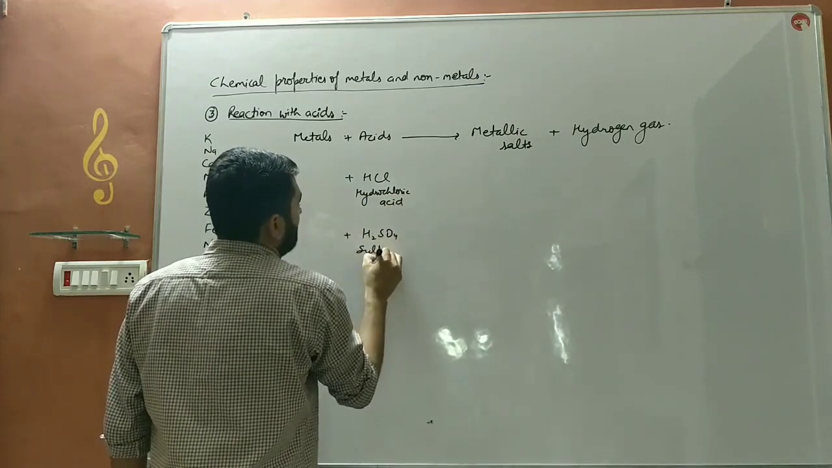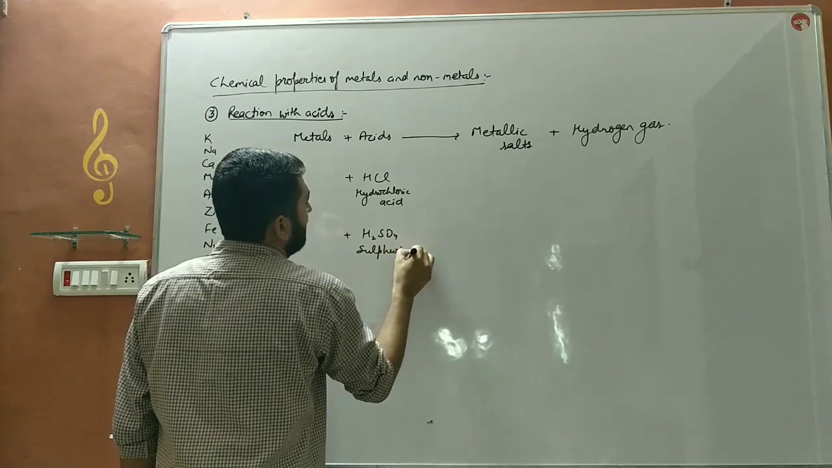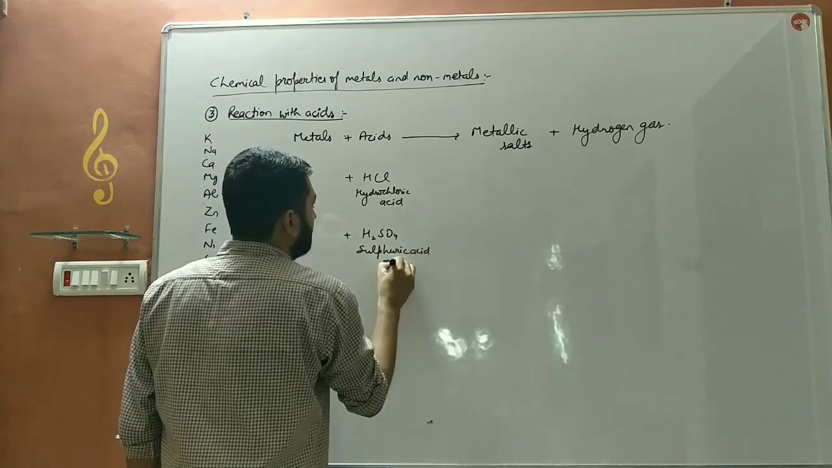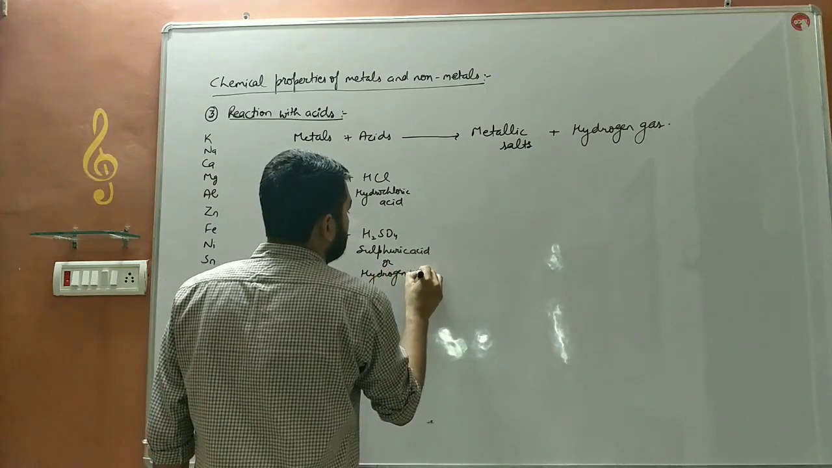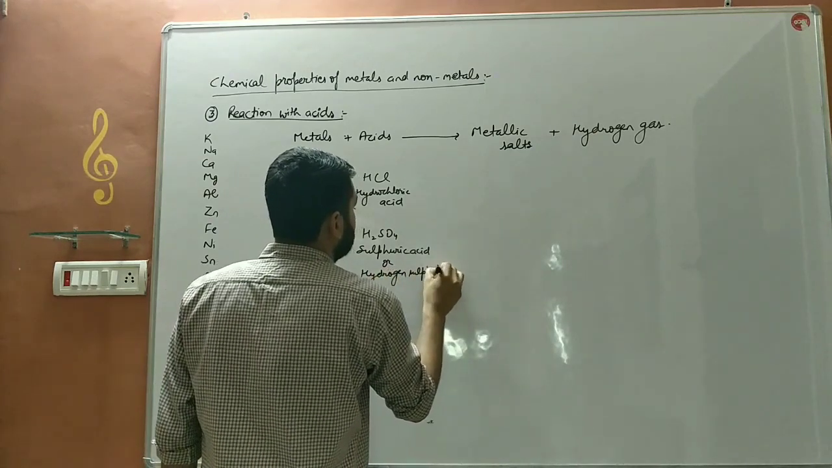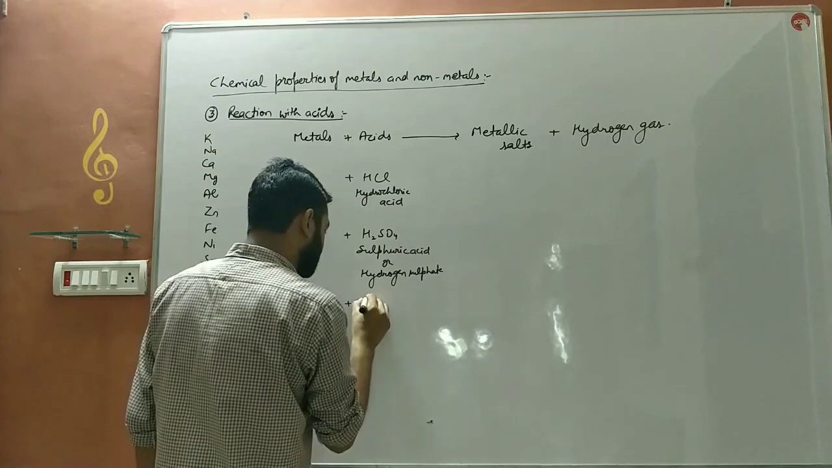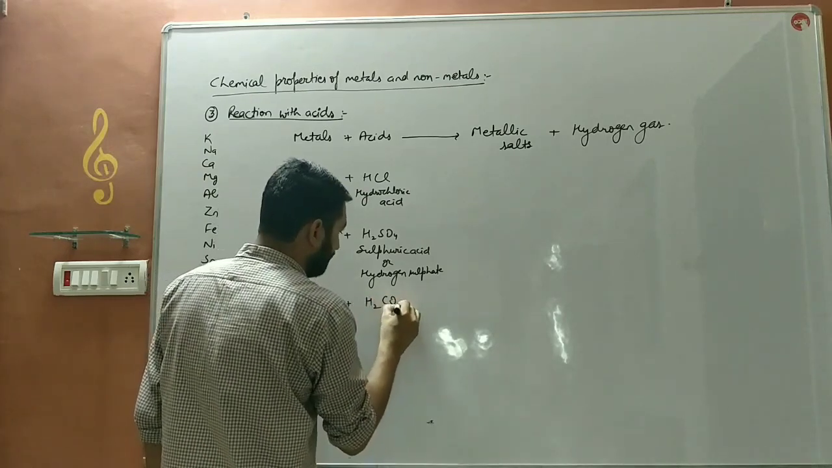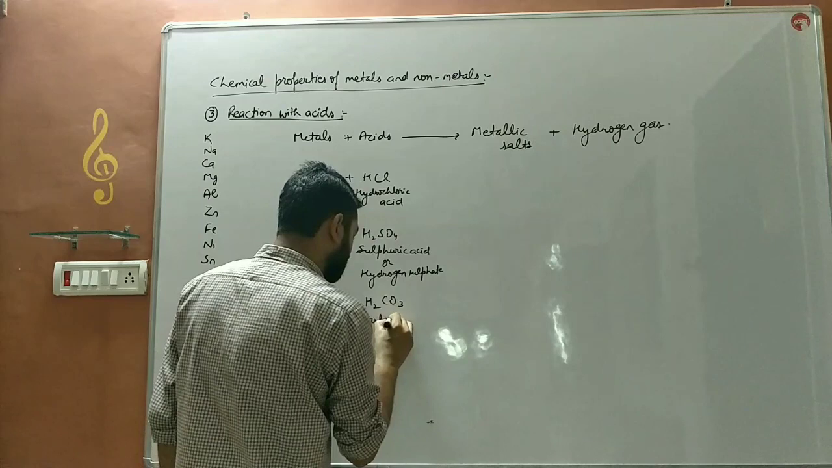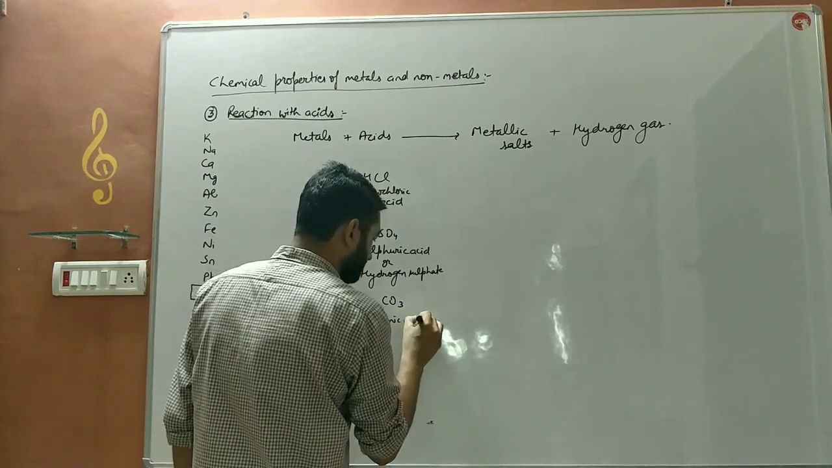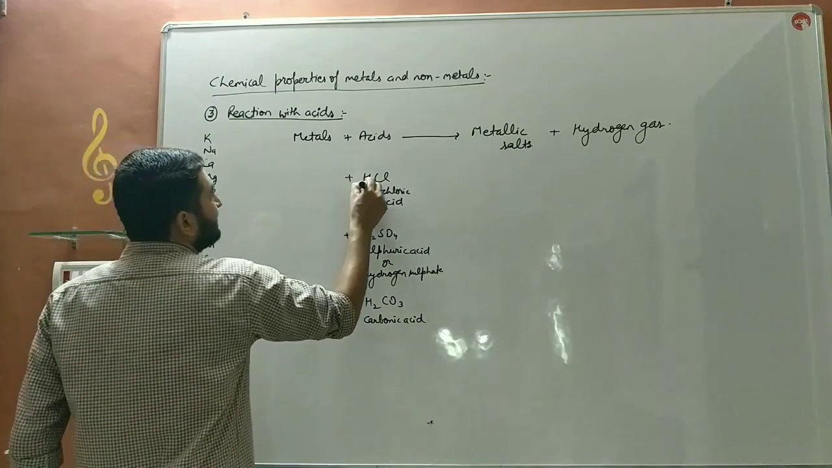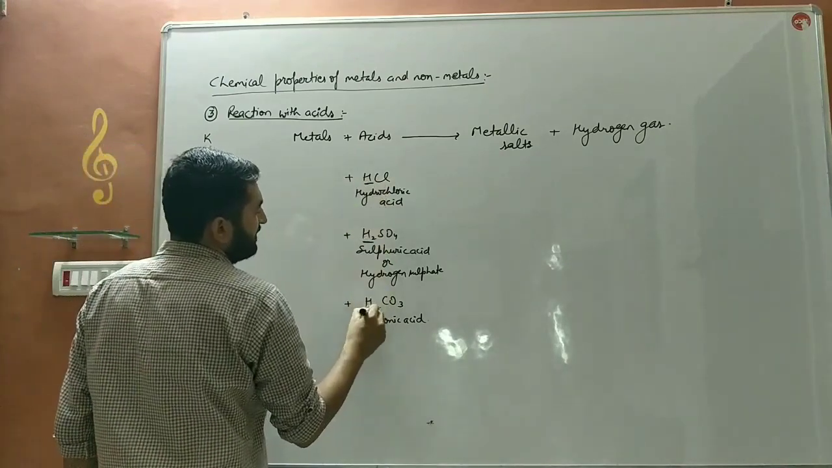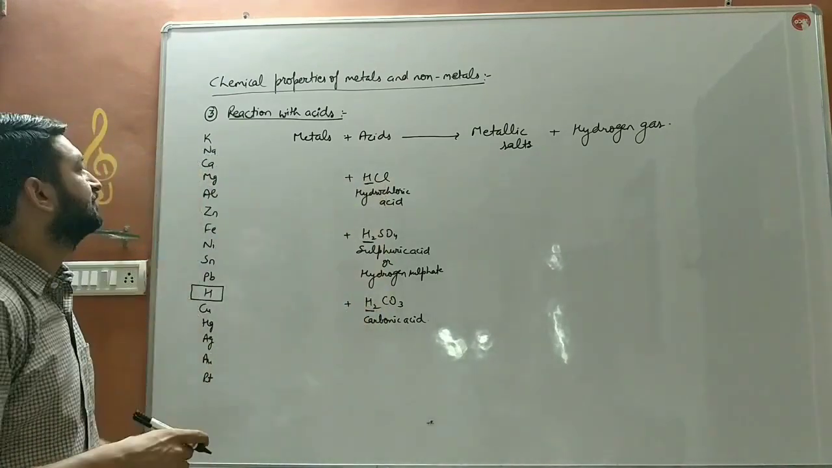H2SO4, sulfuric acid. It is also known as hydrogen sulfate. H2CO3, carbonic acid. So these are the acids, bache. They all contain hydrogen ions, hydrogen atom.